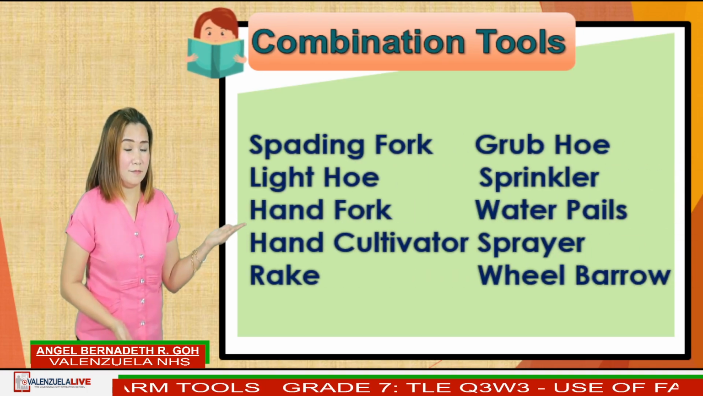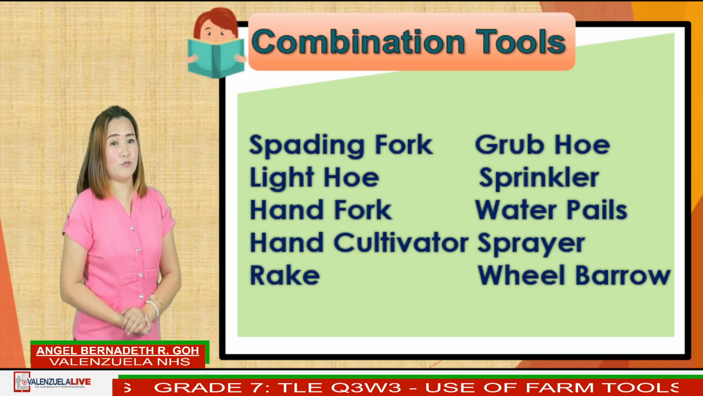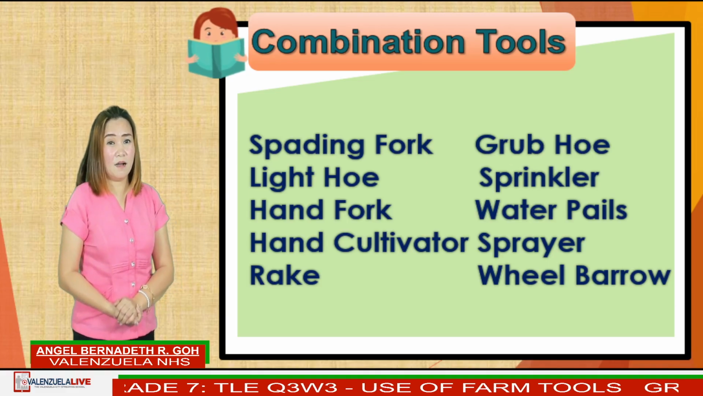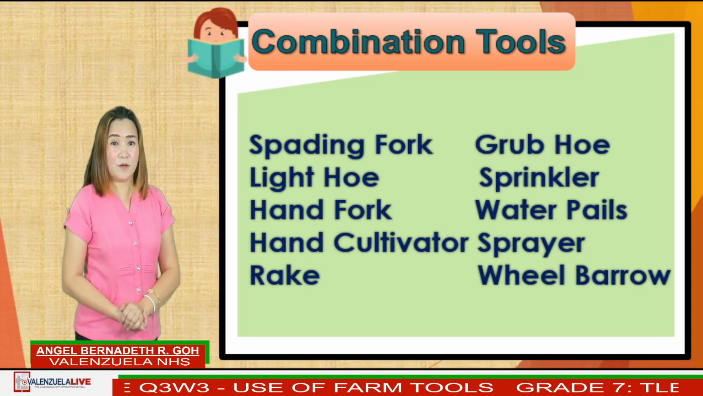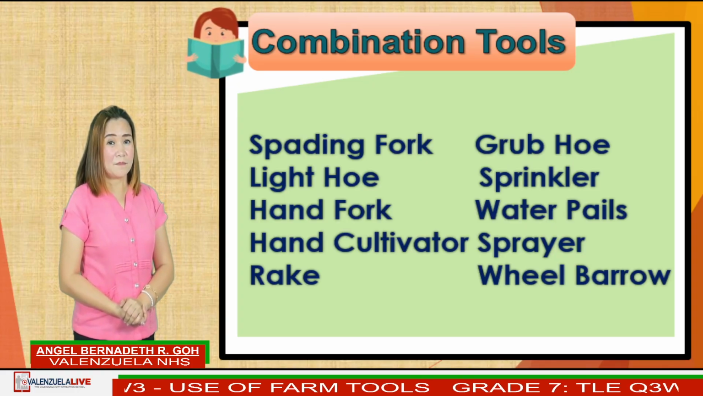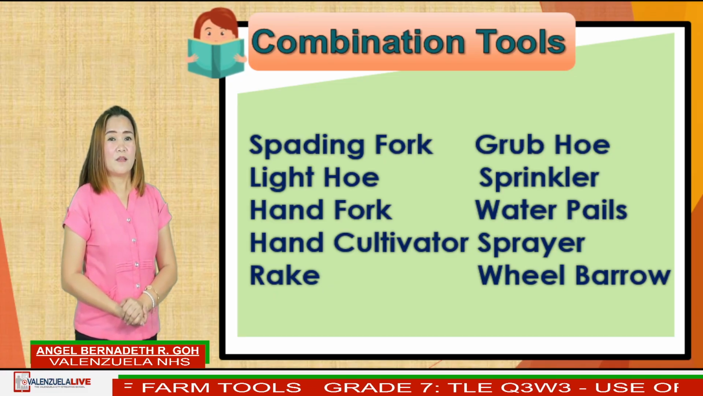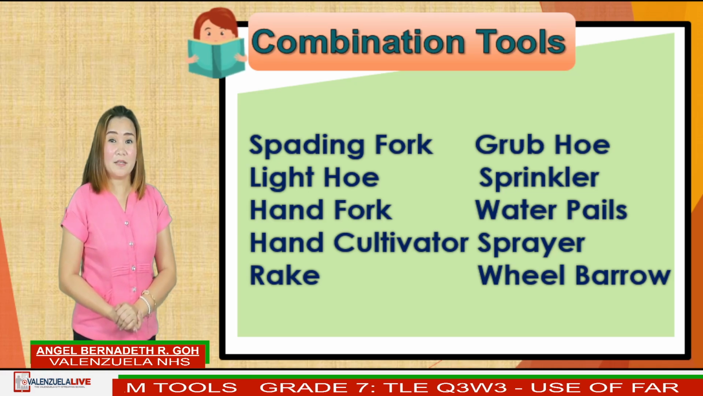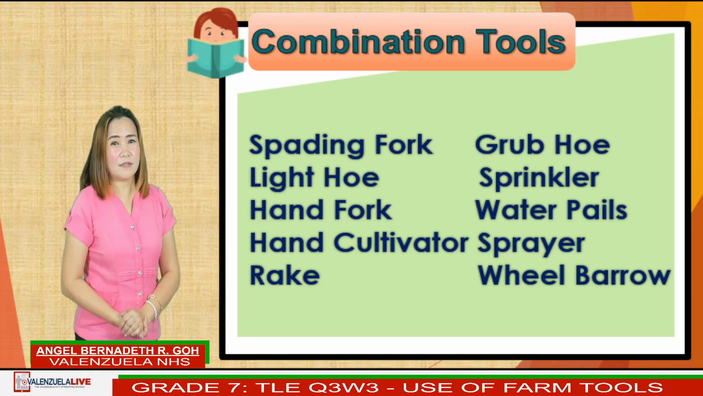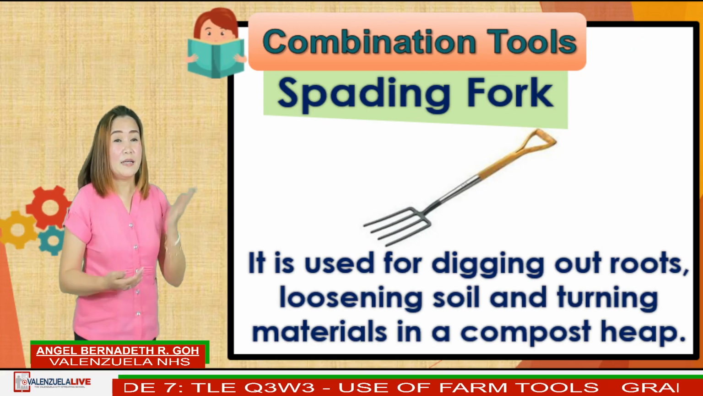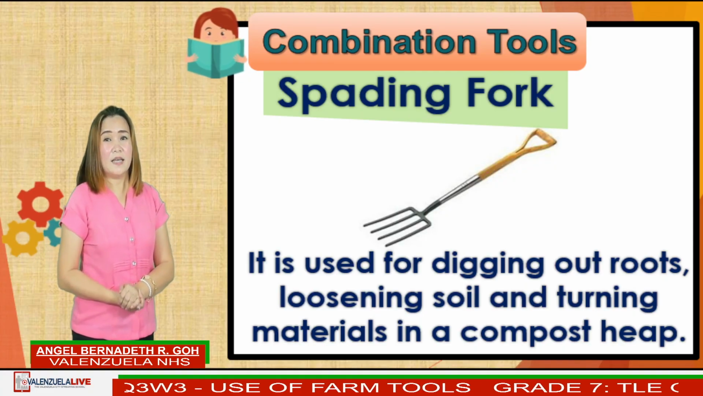Combination tools, or we also call it multi-function tools. These are spading fork, light hoe, hand fork, hand cultivator, rake, grab hoe, sprinkler, water pails, sprayers, and wheelbarrow. Spading fork is used for digging out roots, loosening soil, and turning materials in a compost heap.